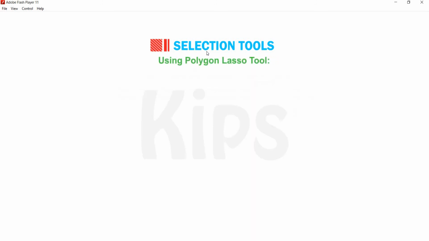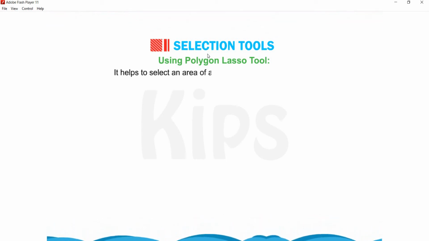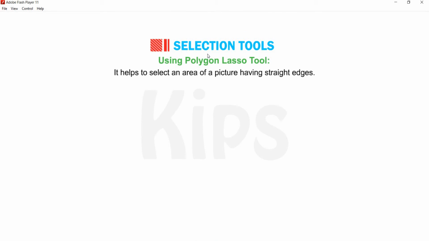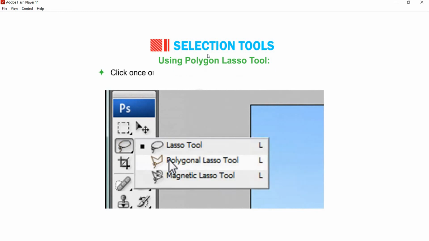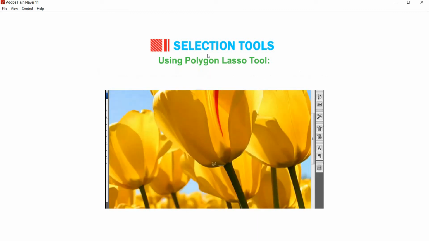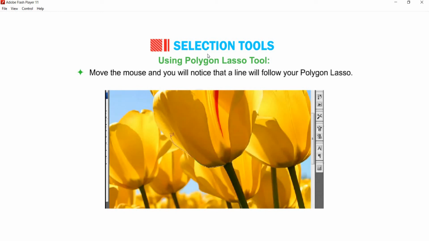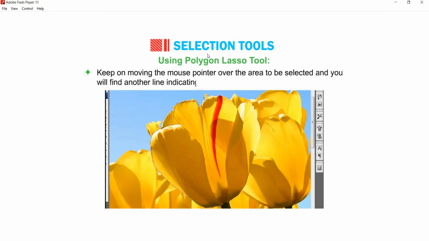Okay students, now let's find out how to use the polygon lasso tool. It helps to select an area of a picture having straight edges. Select the polygon lasso tool. Click once on the image at any point of the object to be selected. Move the mouse and you will notice that a line will follow your polygon lasso. Clicking again will draw the first line between the two mouse clicks. Keep on moving the mouse pointer over the area to be selected and you will find another line indicating the selection.